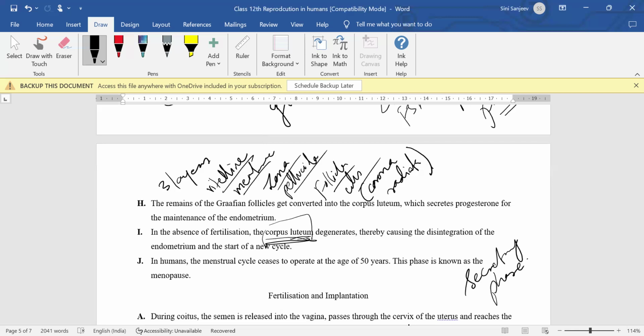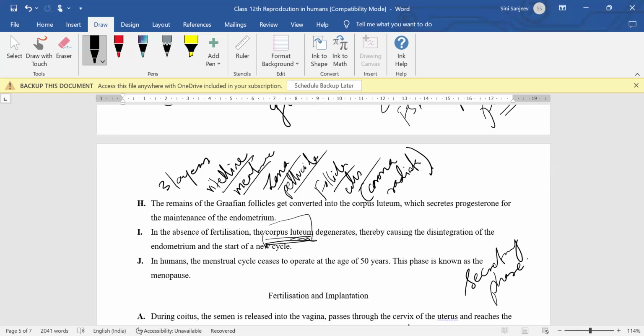So if the fertilization occurs, then only all these phases will occur. Otherwise, again, what will happen? No pregnancy means it will go to the next menstrual cycle. If the fertilization does not take place, whatever corpus luteum has been formed will degenerate. Because it is degenerating, the endometrium will again start falling off, and then you will start a new cycle. Okay, so these are the 3 phases of menstruation.